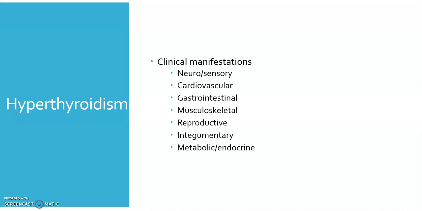Cardiovascular effects are hypertension, tachycardia, and palpitations. GI effects could be nausea and vomiting or some abdominal pain. Because of the nutritional deficiencies, they might have muscle wasting or loss of strength.